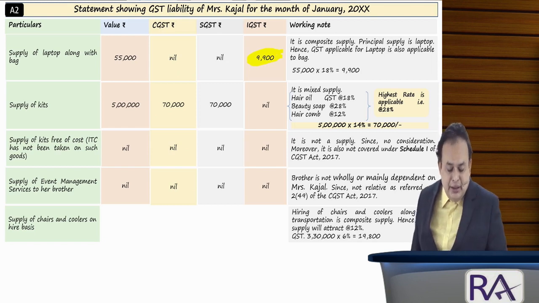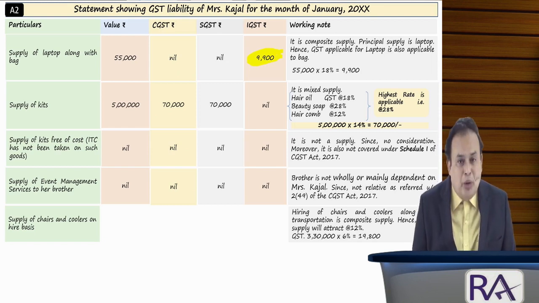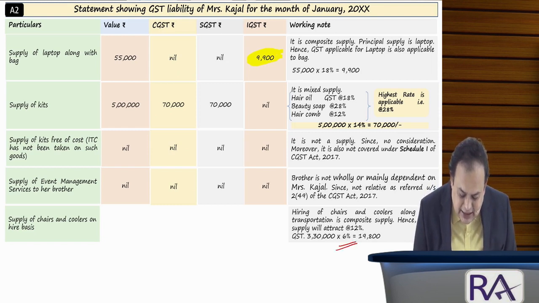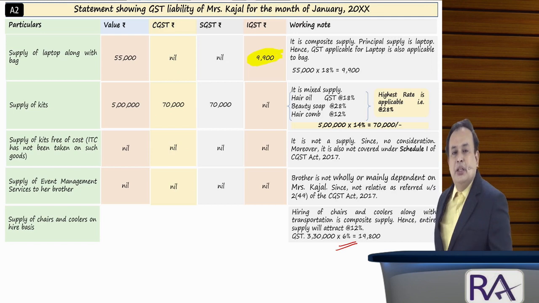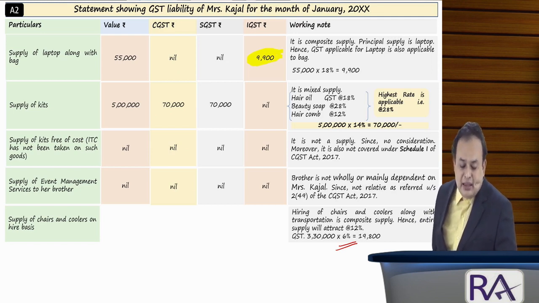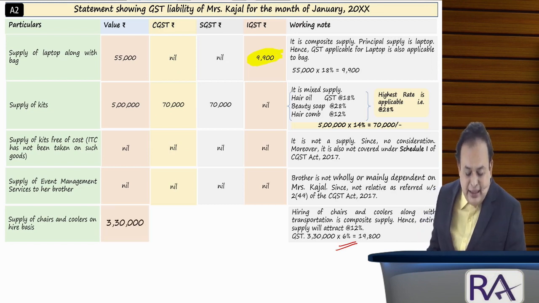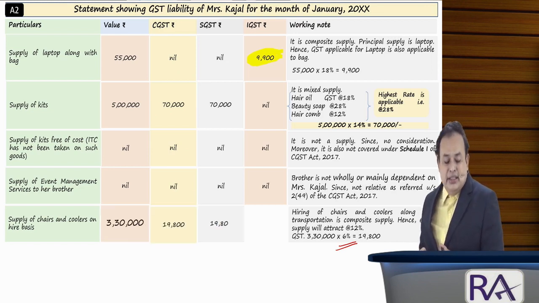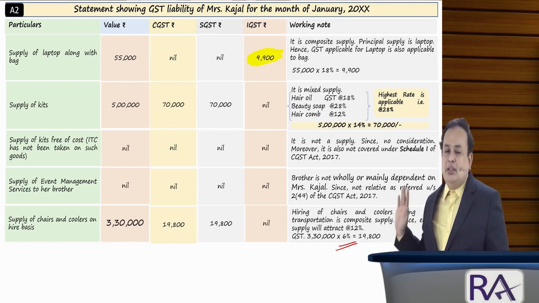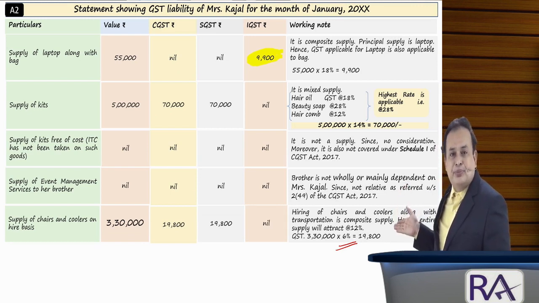So here it is 12% GST, CGST 6%, SGST 6% applicable on the entire 3,30,000, which comes to rupees 19,800 CGST, 19,800 SGST. IGST nil because it is an intrastate supply. Is it clear, my dear sir? Any difficulty in the given case? Fine.